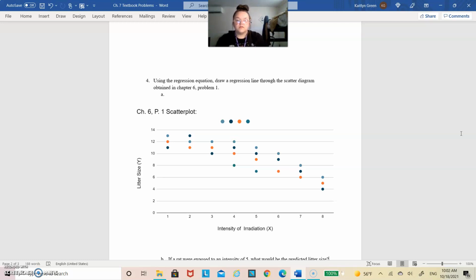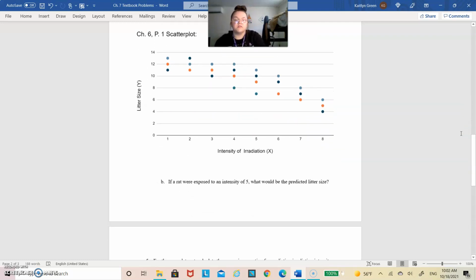And then part B is asking that if the rat were exposed to an intensity of 5, what would be the predicted litter size? And that problem is pretty easy to do, because all you have to do is take the regression line that you obtained in problem 3 and put 5 in place of x. And so I ended up getting y prime equal to negative 0.982 multiplied by 5 plus 13.701, and I ended up getting a value of y prime equaled 8.791.